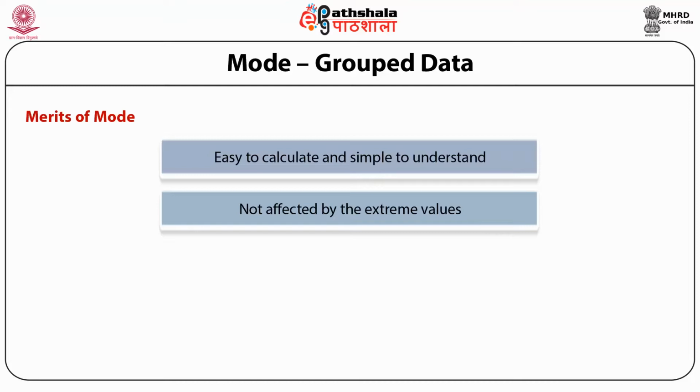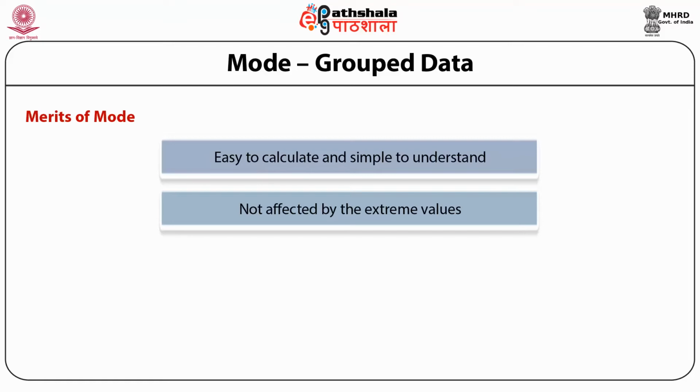So one person says the family income is 10,000, the second says 15,000, the third 18,000, the fourth 18,000, the fifth 25,000 and the sixth 30,000. So what is mode? Mode is the value which has the highest frequency. In this case, there are 2 students having a family income of 18,000. So mode is 18,000.